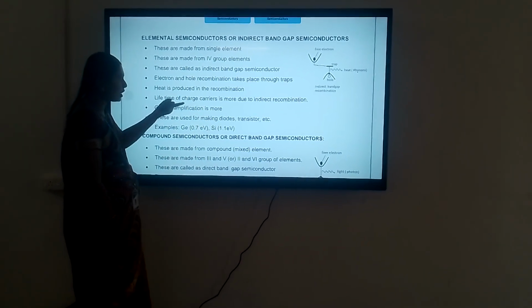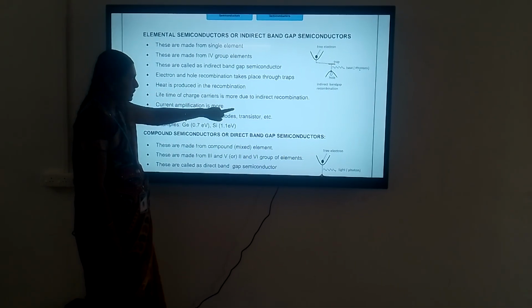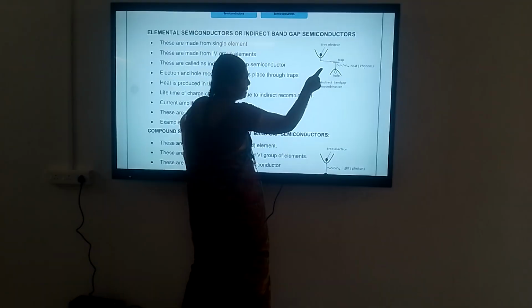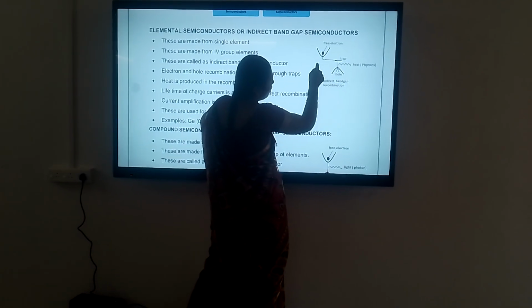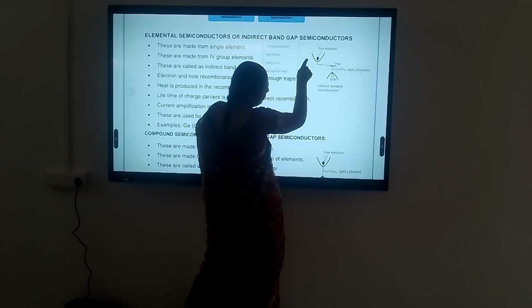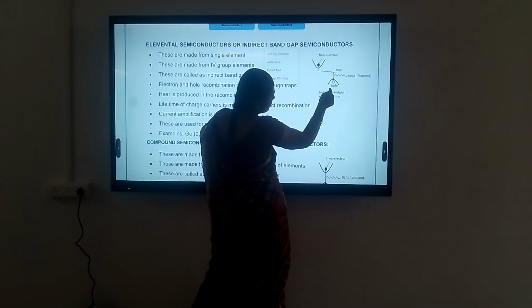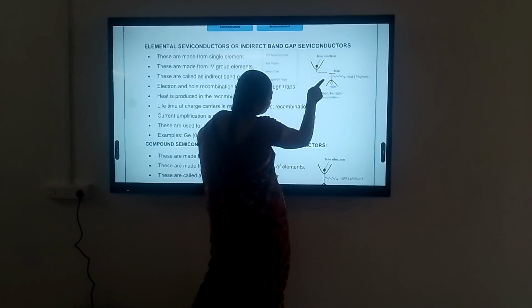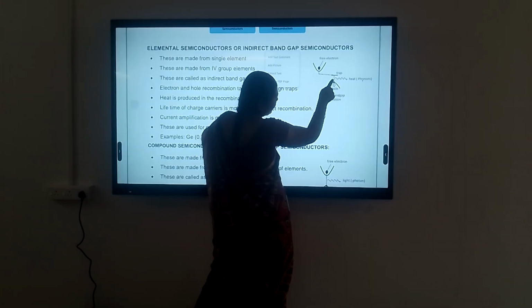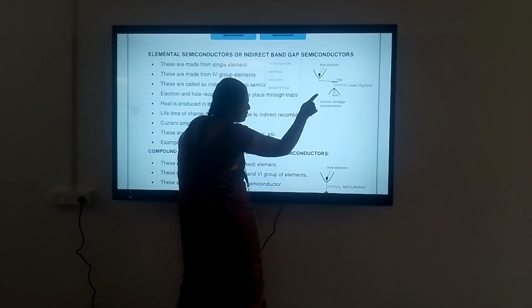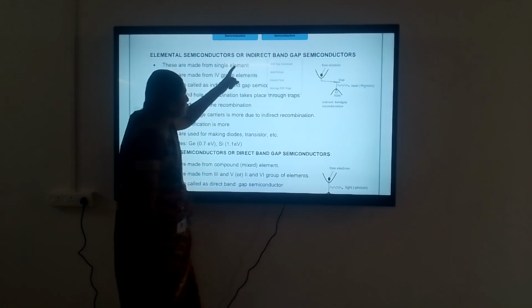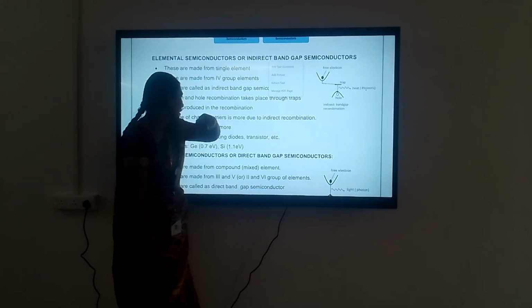The lifetime of charge carriers is longer due to indirect recombinations. Indirect recombination happens through trap states. Suppose the free electrons in the conduction band recombine with holes in the valence band through trap states, which produce not photons but only emission of heat. That's why we use indirect band gap semiconductors.